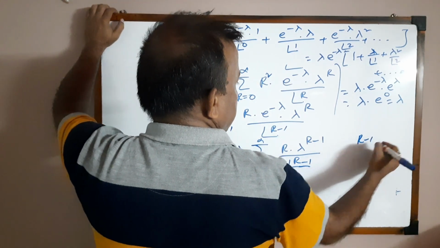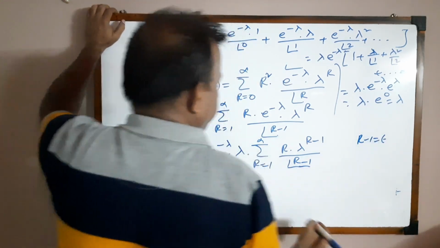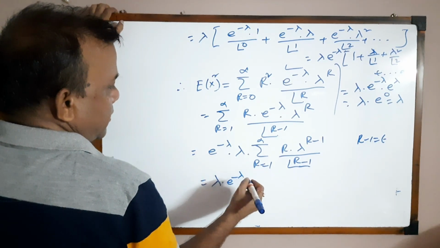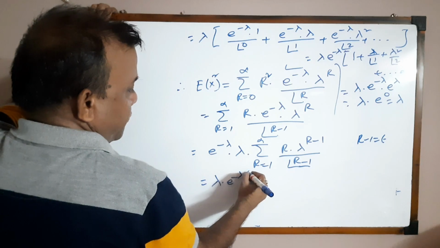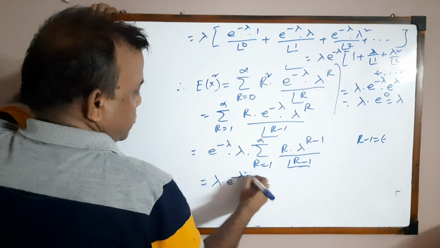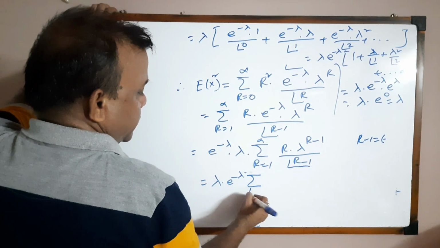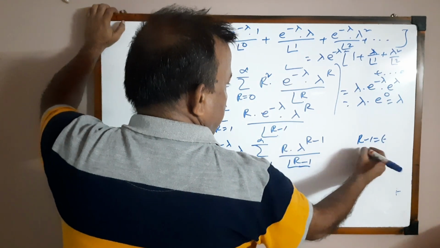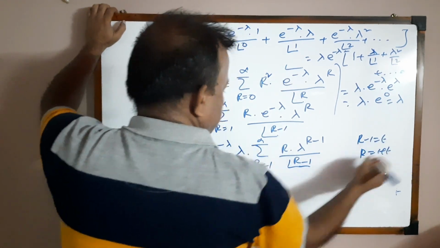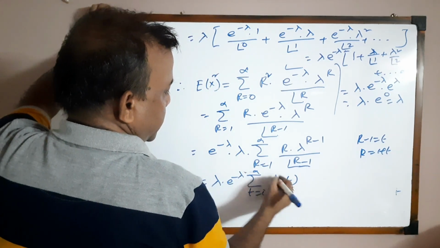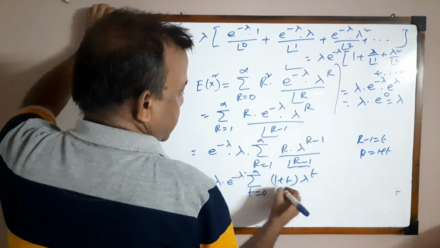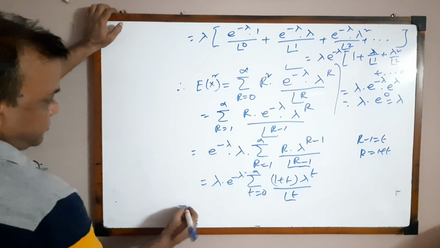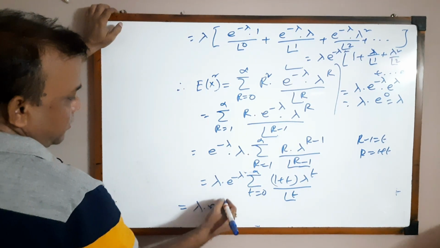Let r minus 1 equal t. Therefore, lambda into e to the power minus lambda into summation t equals 0 to infinity, r is equal to 1 plus t, so 1 plus t into lambda to the power t by factorial t. Okay, lambda into e to the power minus lambda.